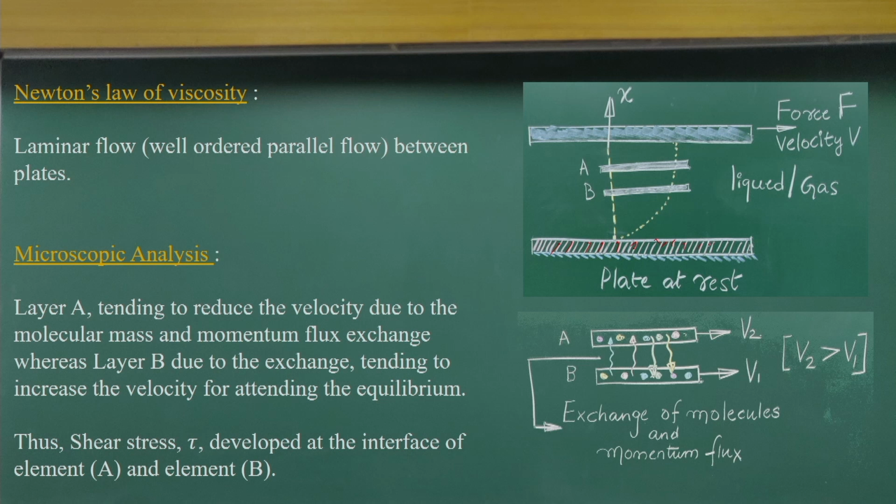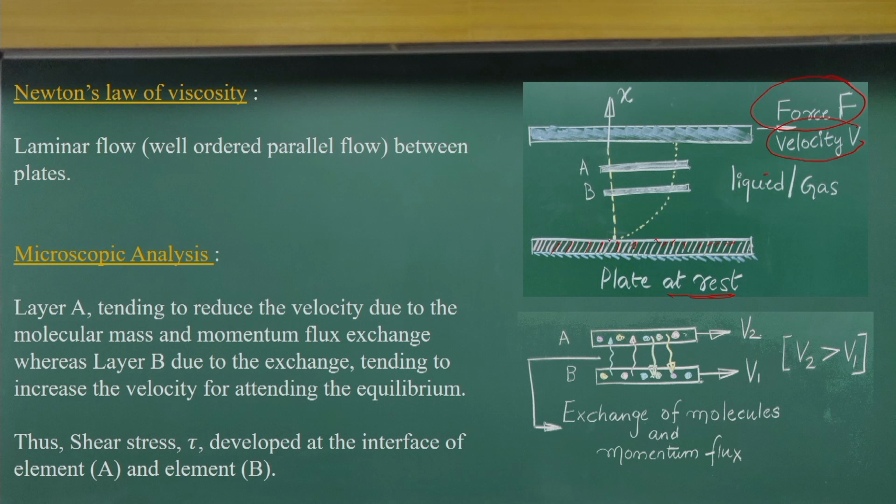If you look at it, you have a plate which is at rest, and at the top there is another plate where you are applying a force F, and the velocity v is moving this plate. As we know, whenever we have fluid flow conditions, we have the no slip condition.